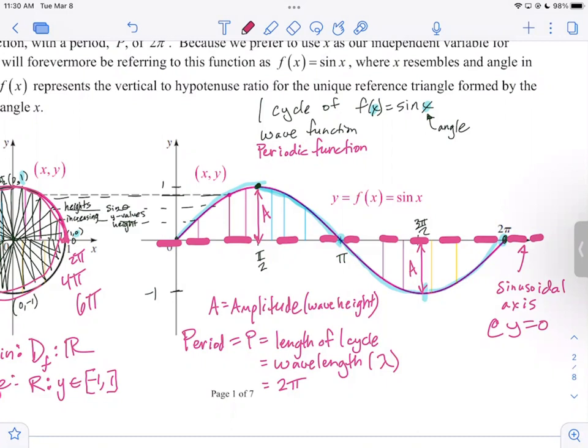We also had period, right? We defined the period to be P as the length of one cycle. How long it takes, the smallest amount of radians it takes for the graph to repeat itself. And that was 2 pi. That was once around the unit circle. What did y'all call that in your science class? The period? You called it the what? Wavelength. Yeah. And it's the same thing. And y'all use lambda for that probably. We're going to use P. P and lambda are interchangeable.